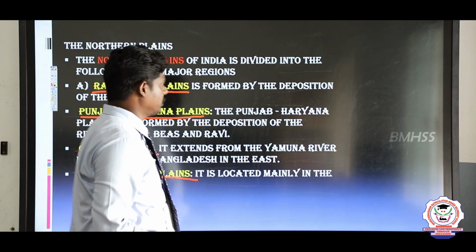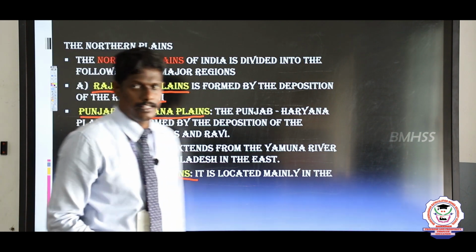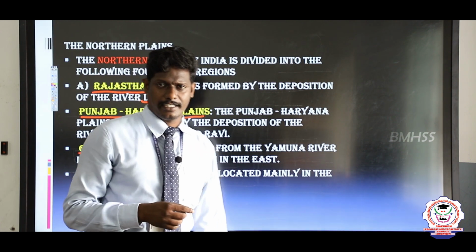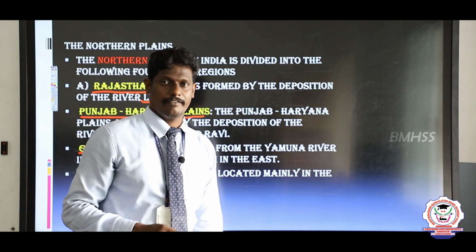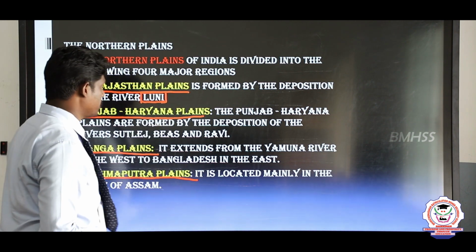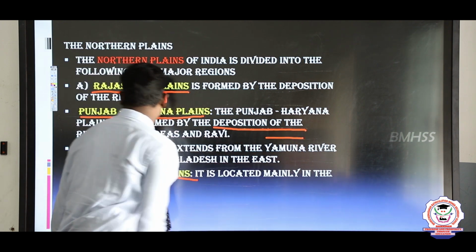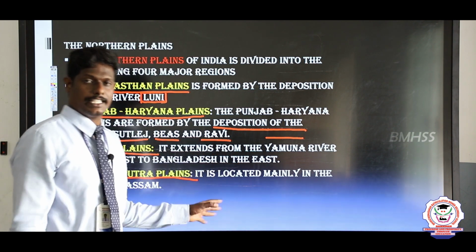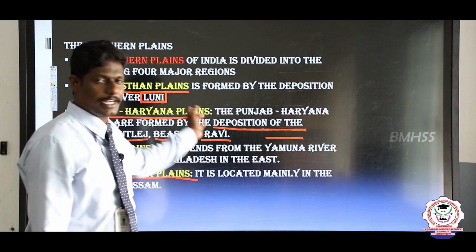The Rajasthan plain is deposited by only one river, called Luni. One question was asked by many people: Rajasthan is a desert region, so does it have rivers? The only river which deposited in that area is Luni. And next, the Punjab Haryana plains are formed by the deposition of the rivers Sutlej, Beas and Ravi. These 3 rivers are responsible for making the plain in that area, called the Punjab Haryana plains.